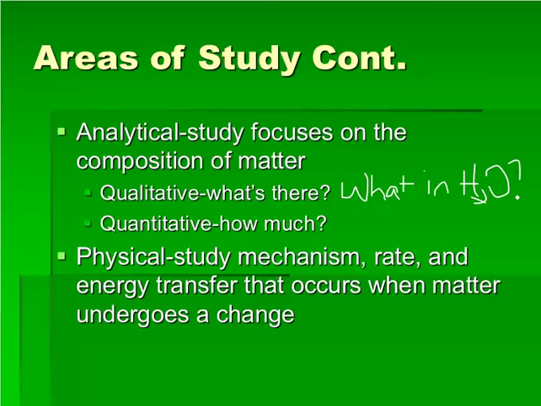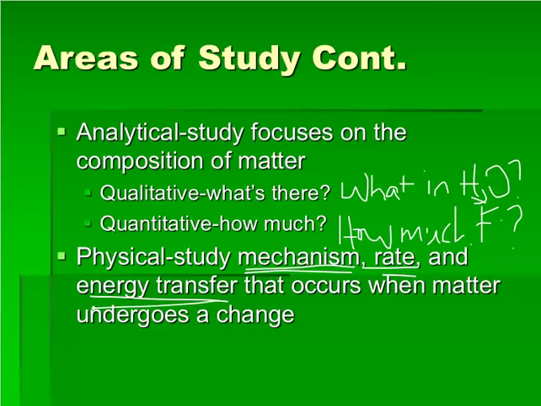Quantitative would be something like how much fluoride is in my drinking water. That's a common question asked. How much fluoride is in my drinking water? And then finally, physical chemistry studies the mechanism, rate, and energy transfer. Now, physical chemistry is highly theoretical, very abstract. So if it's physical chemistry, look for these 3 terms: mechanism, rate, energy transfer. So there are your 5 areas of study for chemistry.